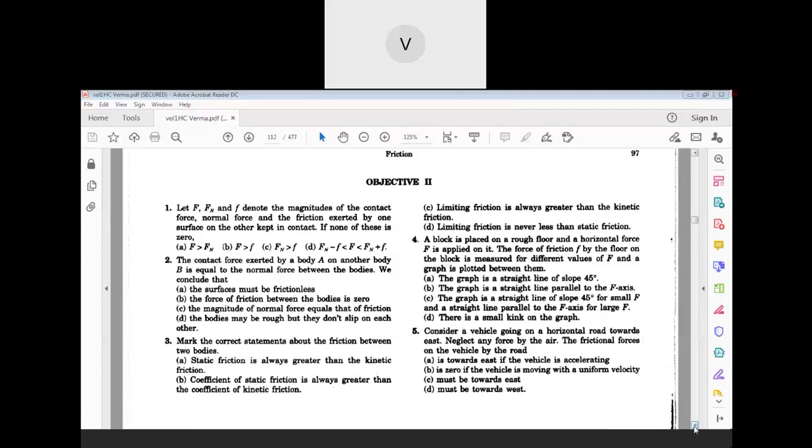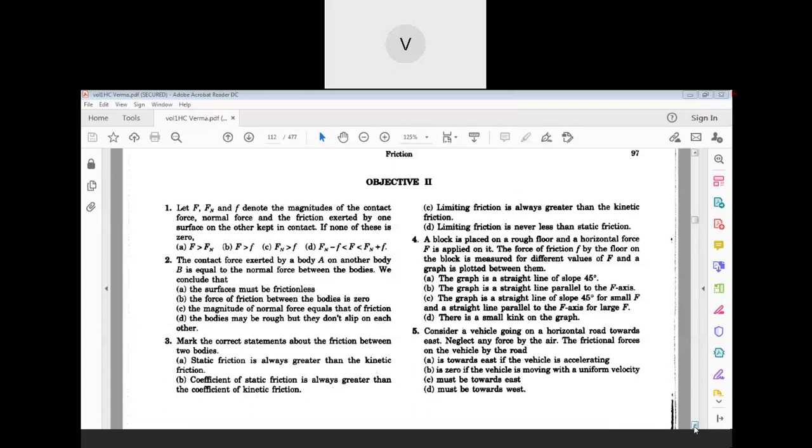Option C: the limiting friction is always greater than kinetic friction. Indirectly they are saying that static friction is greater than kinetic friction, because the maximum static friction is limiting friction.